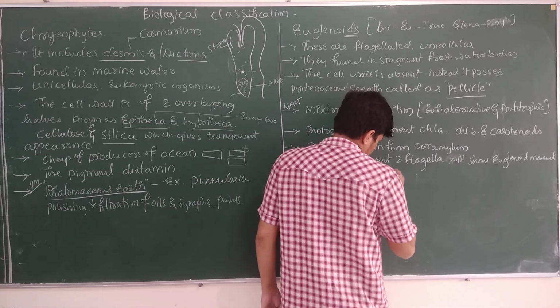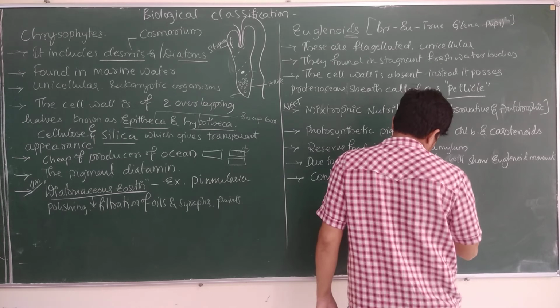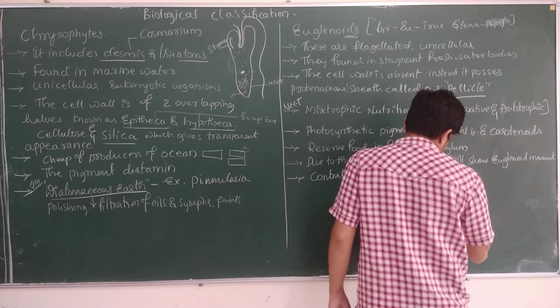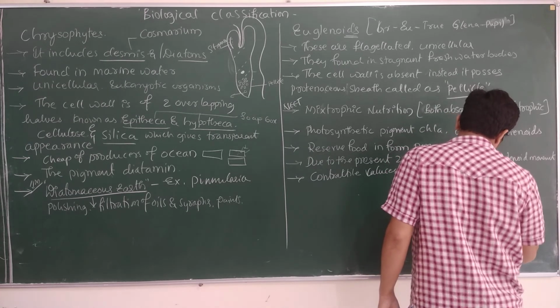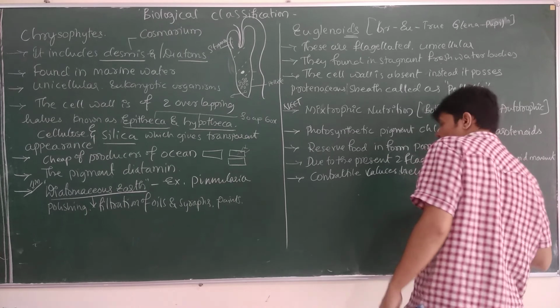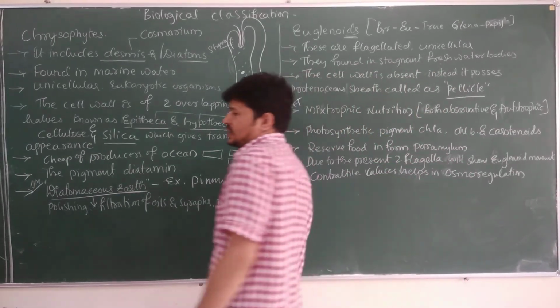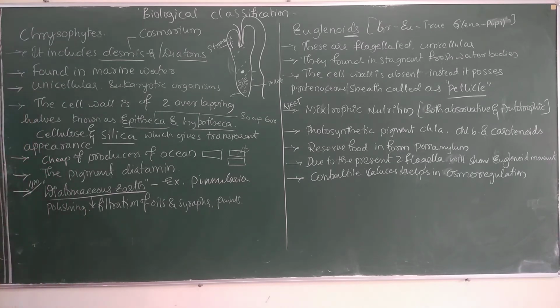So what exactly is meant by osmoregulation? Removal of excess fluid from the body. So we call that osmoregulation.